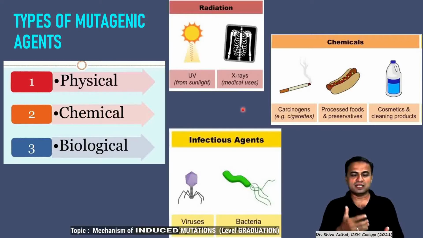I don't mean to say that each and every mutagen is a carcinogen, but definitely all carcinogens are mutagenic agents. Then there are cosmetic and cleaning products to which we are exposed. These are chemicals, and we don't know what they contain. Majorly the cosmetic and most cleaning and disinfecting products, if not regulated by proper authority, are bound to cause damage to the DNA. So these three types we will be discussing in detail.